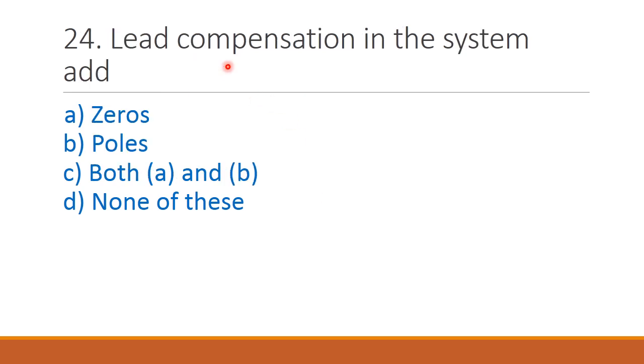Next question, lead compensation in the system adds option A zeros, option B poles, option C both A and B, and option D none of these. The correct answer is option B poles.